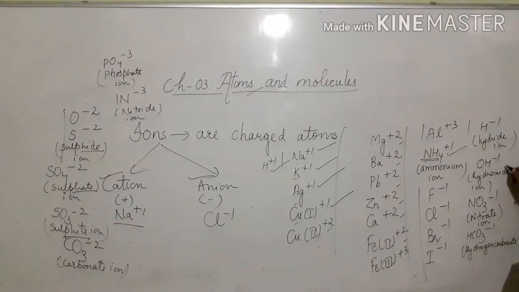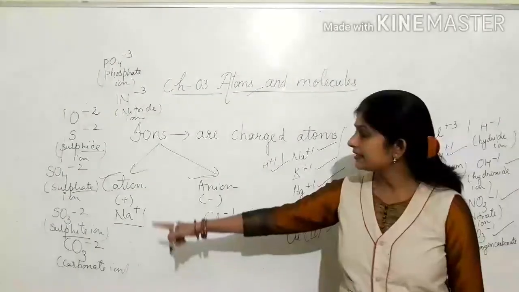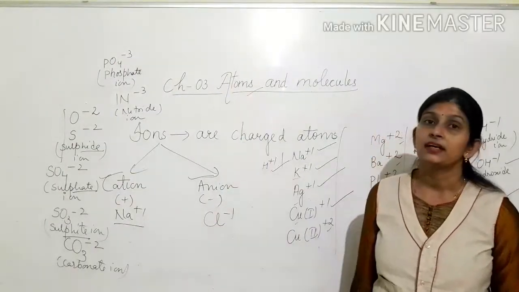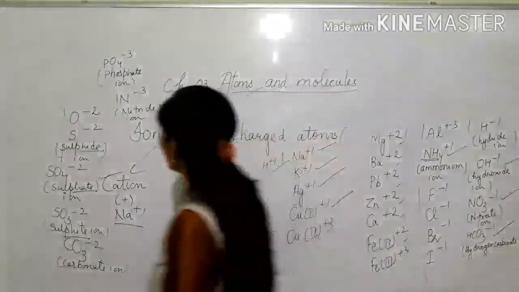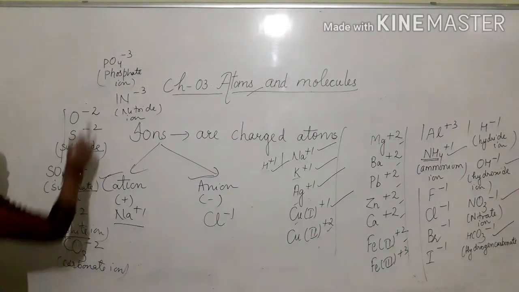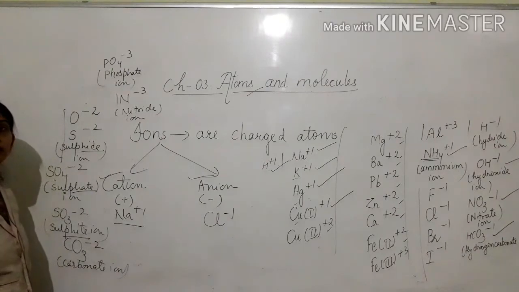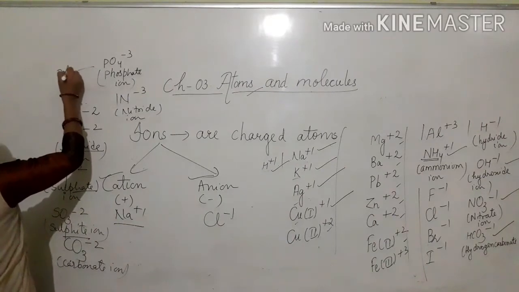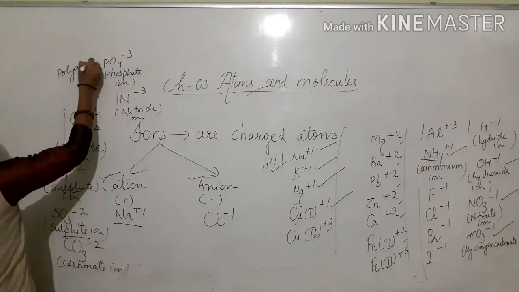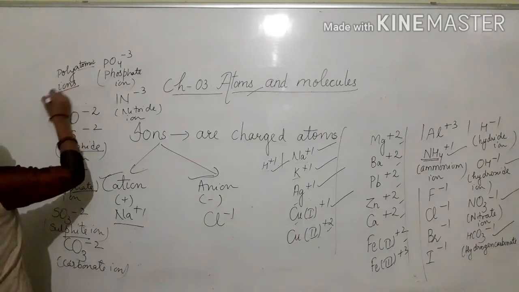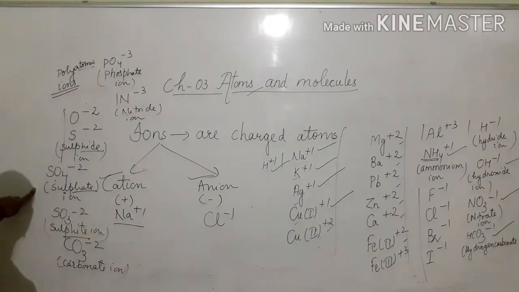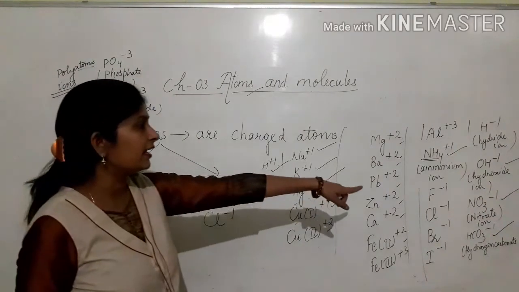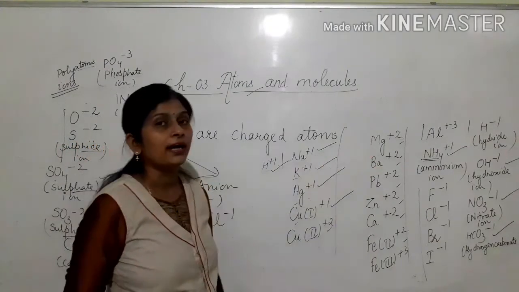But what about these ions? Ammonium ion, hydroxide ion, nitrate ion, hydrogen carbonate ion, sulfate ion, sulfite ion, carbonate ion, phosphate ion. In these ions, there are two or more than two charged atoms. Okay, these are called polyatomic ions.